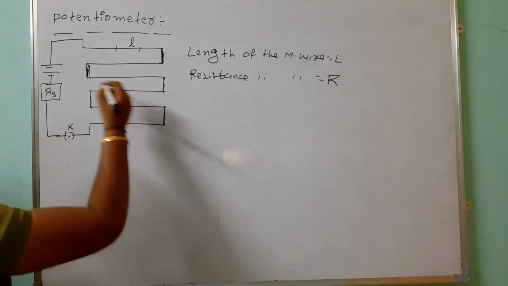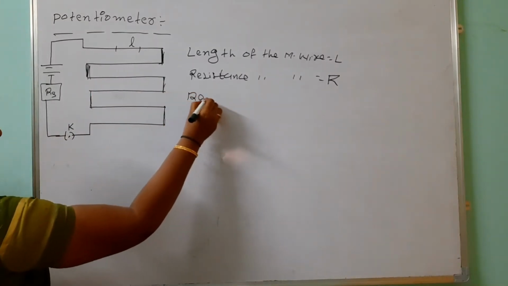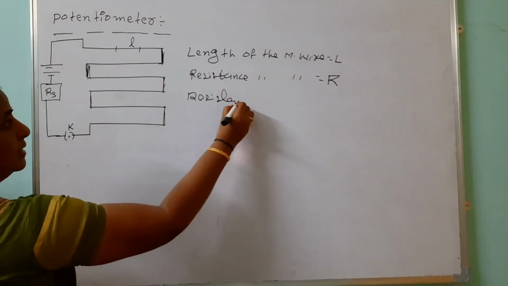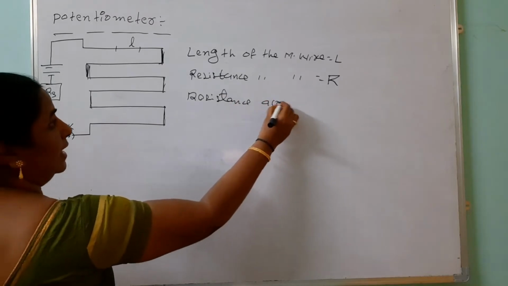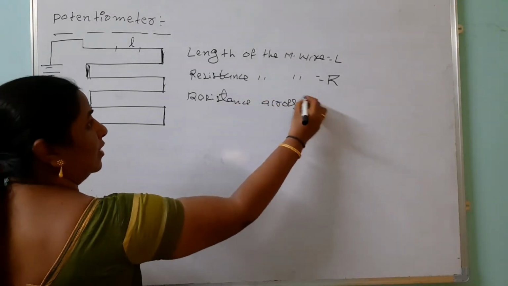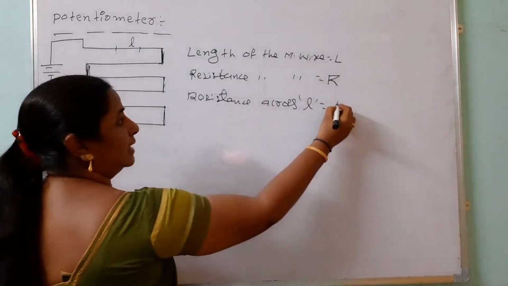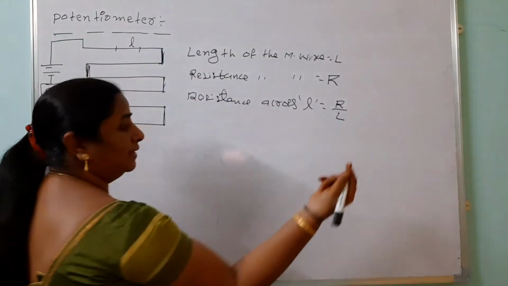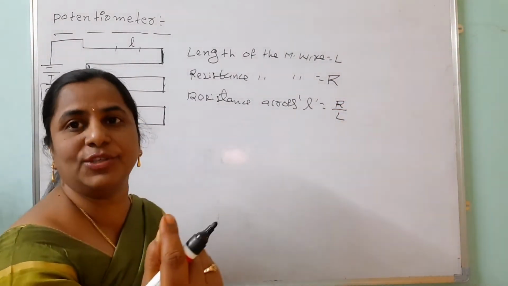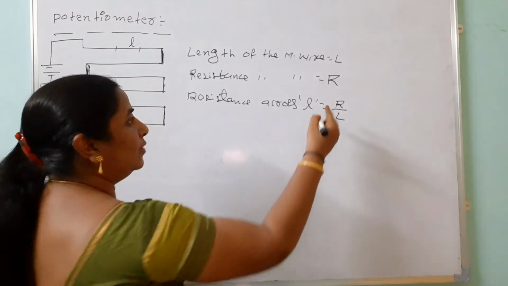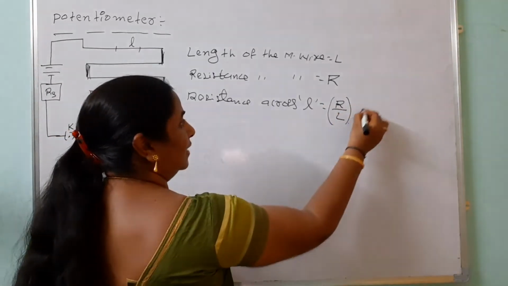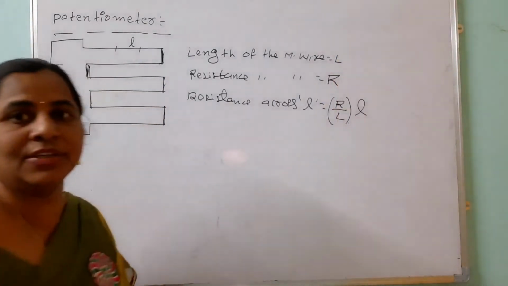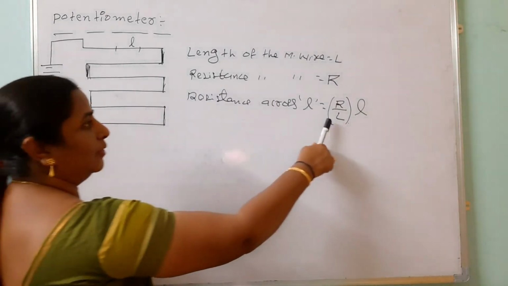Then the resistance across length L is how much? Total resistance divided by total length gives the resistance of each unit length. How many units do we want? We multiply by L units. So don't forget, it's a very important point.